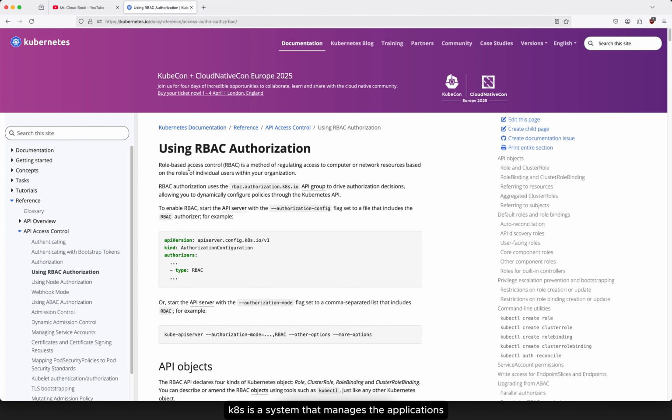Kubernetes is a system that manages the applications, and to keep things in order, it needs to control who can do what in the cluster. This is where role-based access control comes in. It's like a set of rules that tells Kubernetes who is making the request, a user, a group, or an application process. What permission does that person have? And next, where do these permissions apply? The entire cluster, or a specific namespace.